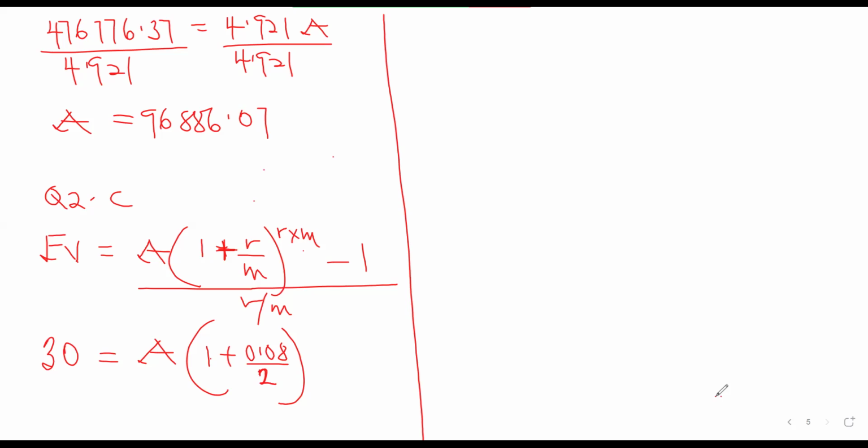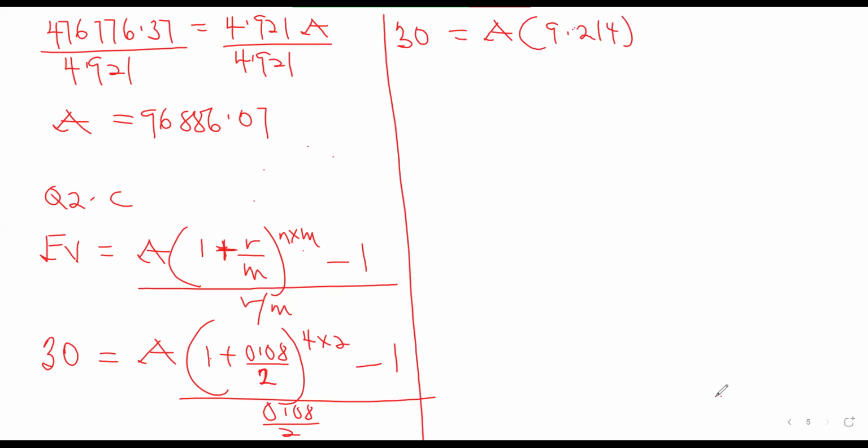Would that be 8? 8. Okay. So this is supposed to be n multiplied by m. So we have 4 multiplied by 2, minus 1, all divided by 0.08 divided by 2. So can you do that and give us all the 9.214. 9.214. Okay. So we have our A should be 30 million divided by 9.214. How much are you getting?